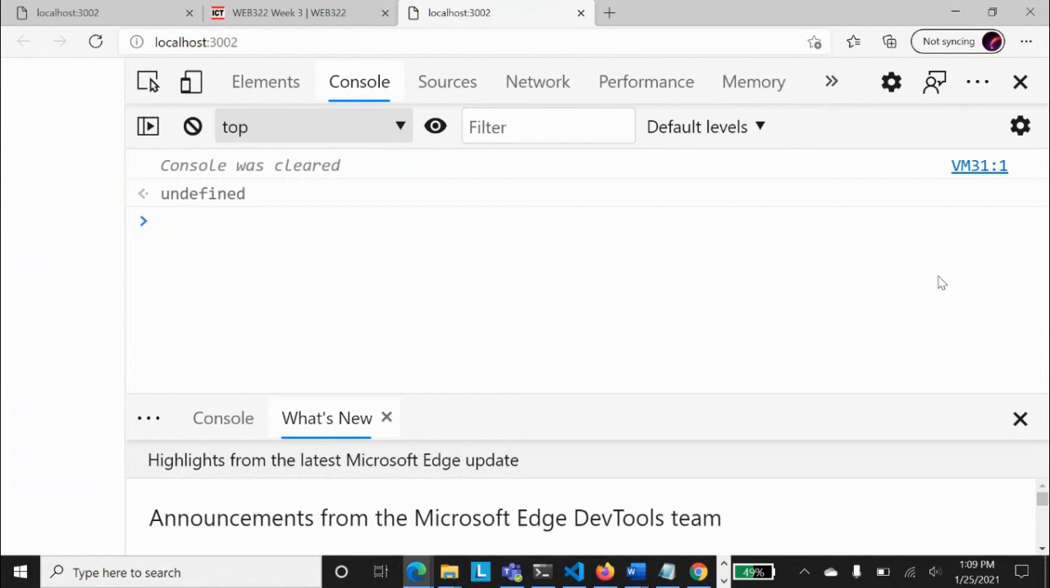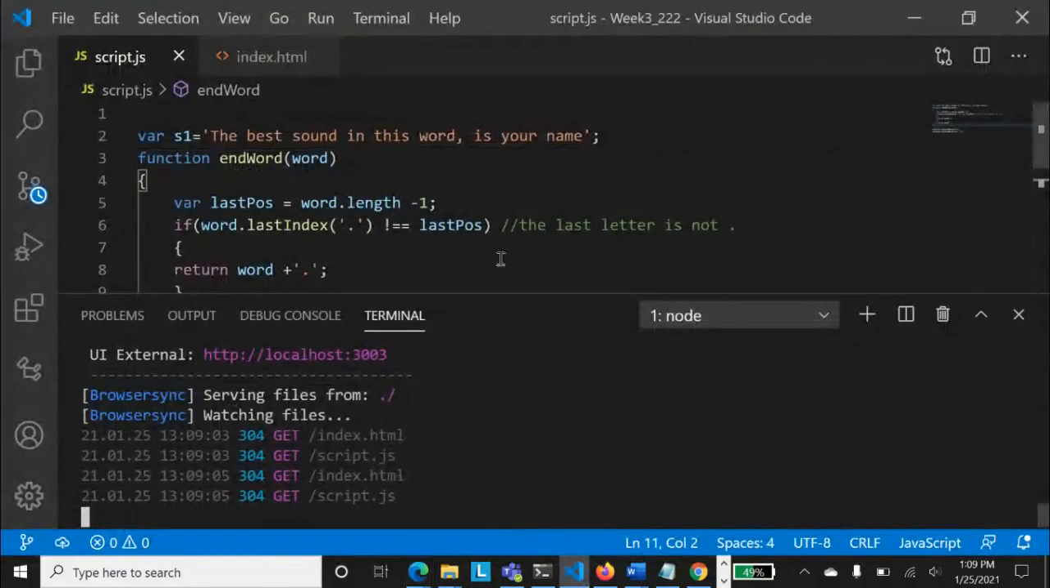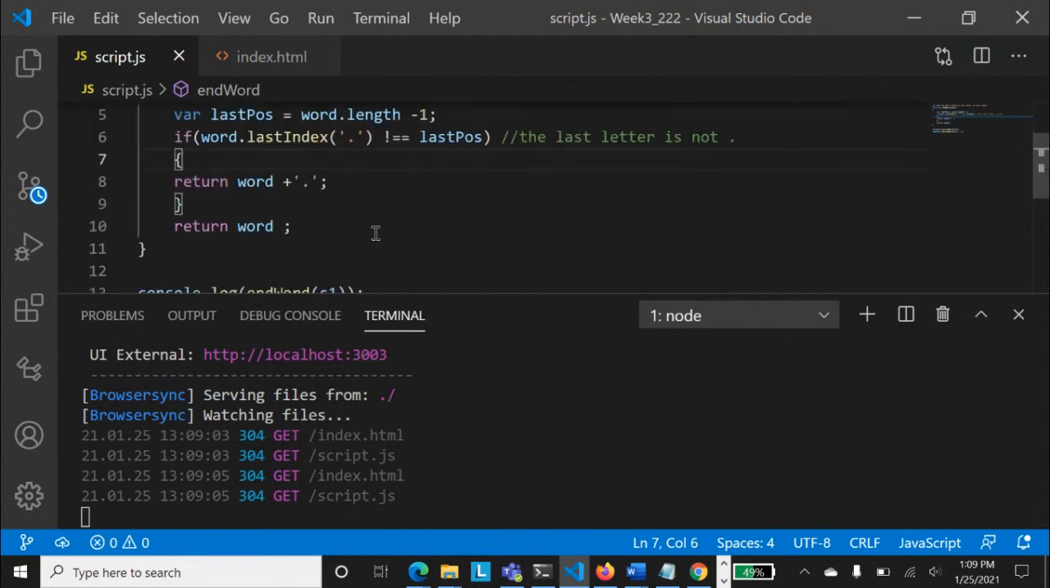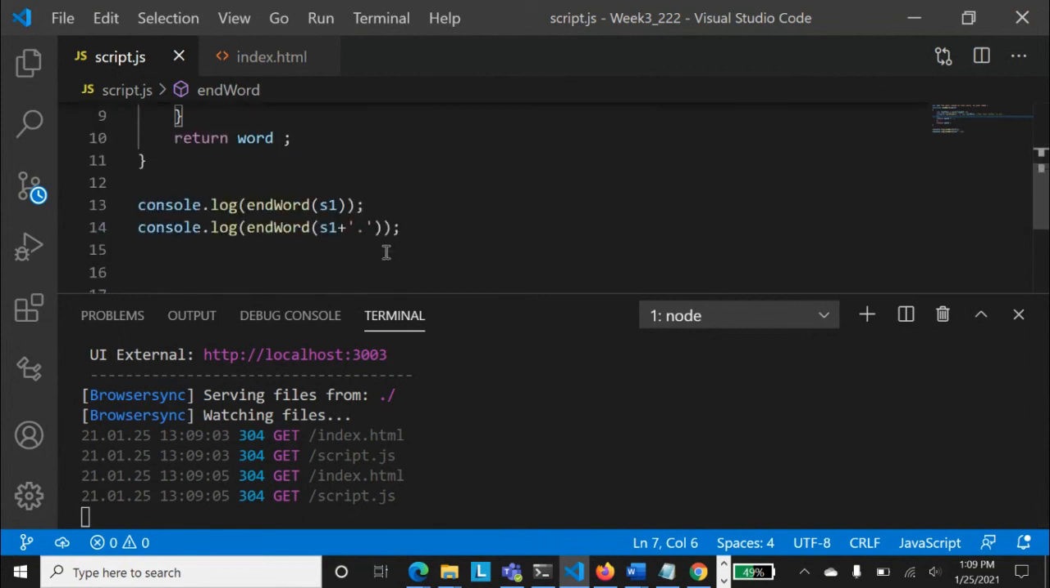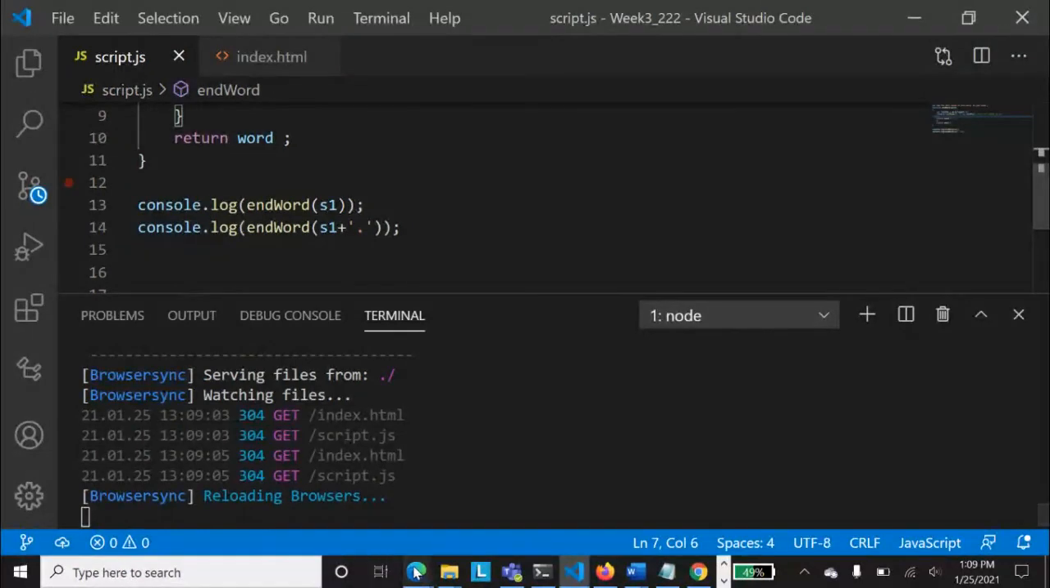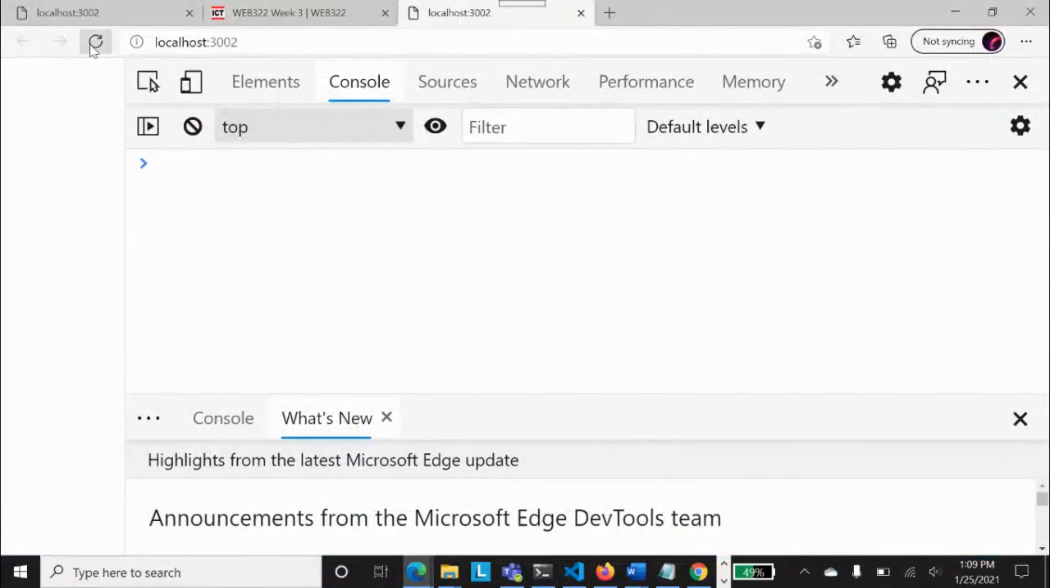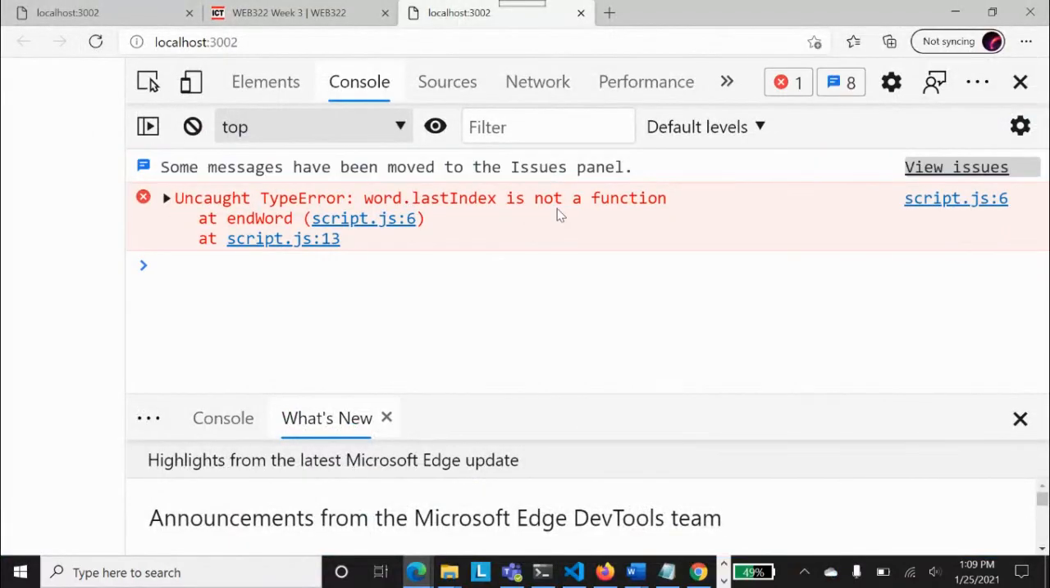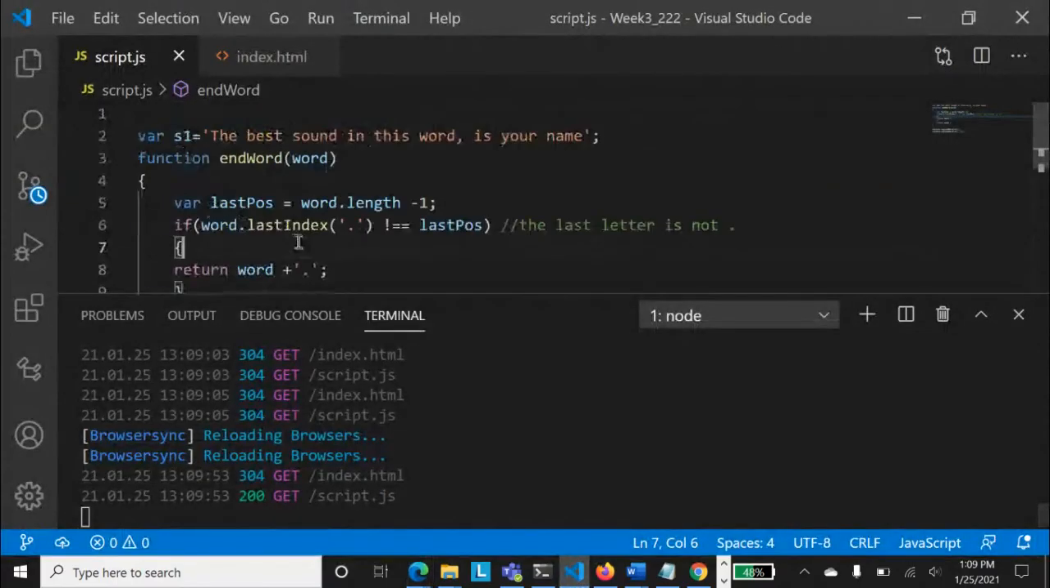Okay, so your last index function is not working. Let me just check that. Let me run that as well, because it looks like it was not working for me either. I will quickly run that and check. Okay, last index is not a function. Okay, let me just see. Last index is not a function.